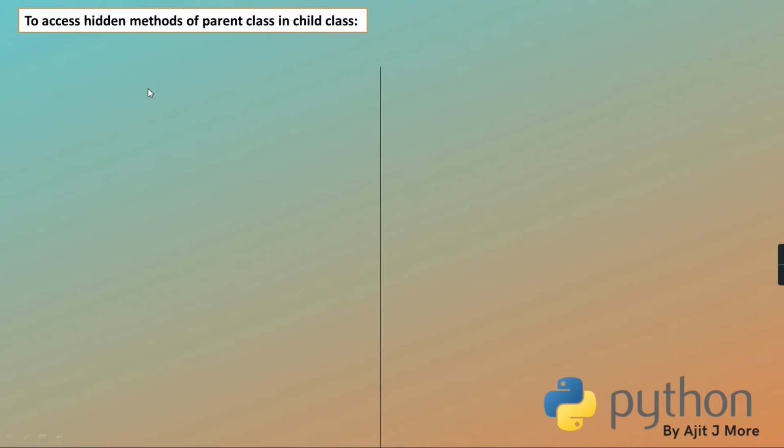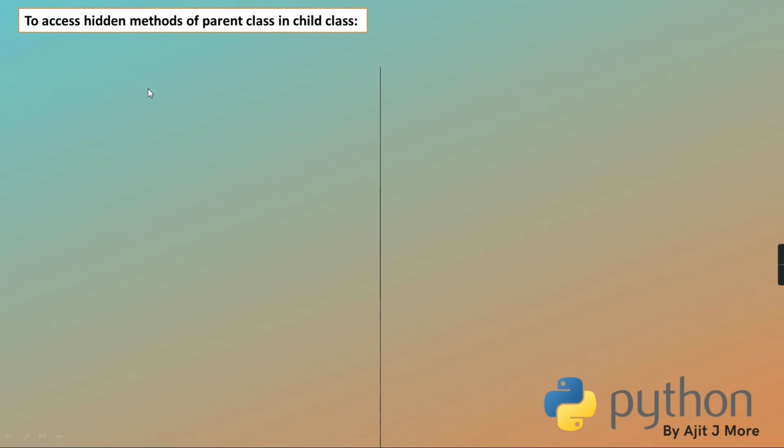Because the child has methods with the same name. Yes, exactly. The child has defined the method with the same name. So as the child has defined a method with the same name as the parent method, the parent has gone on the back foot. It's hidden and the child has come into focus.